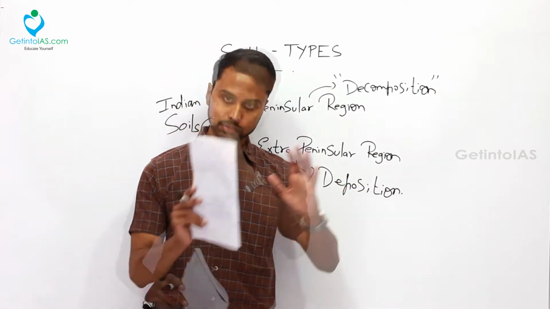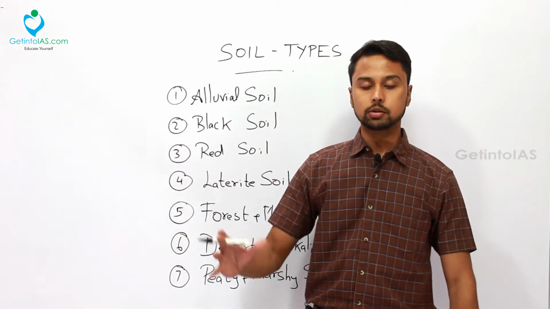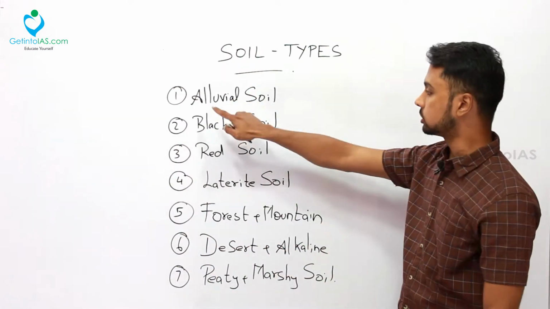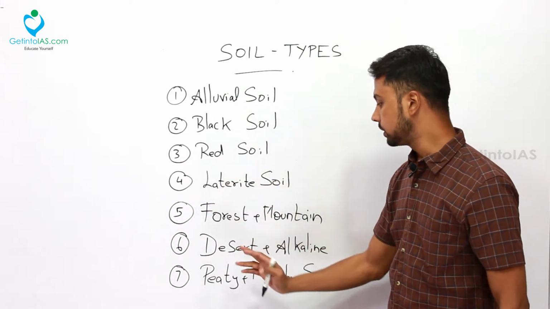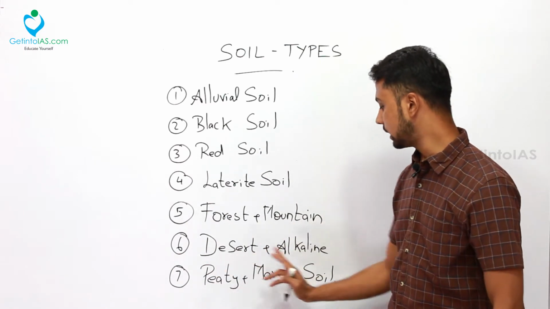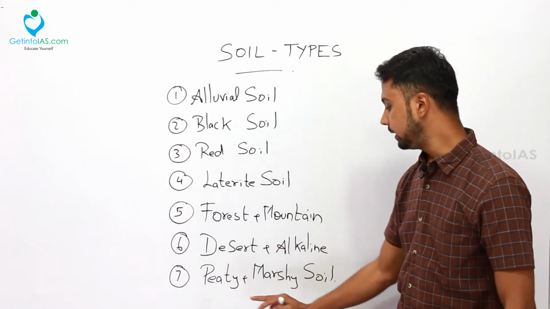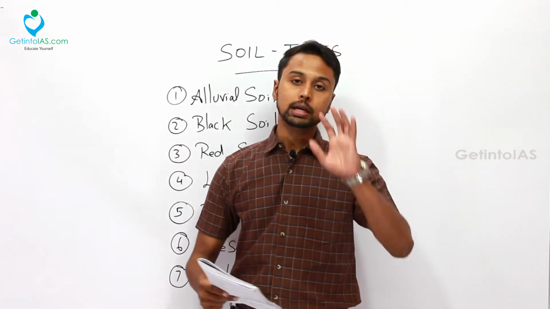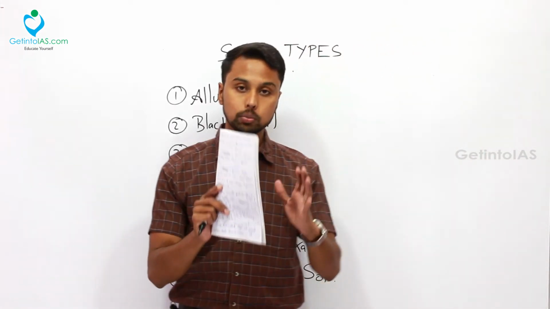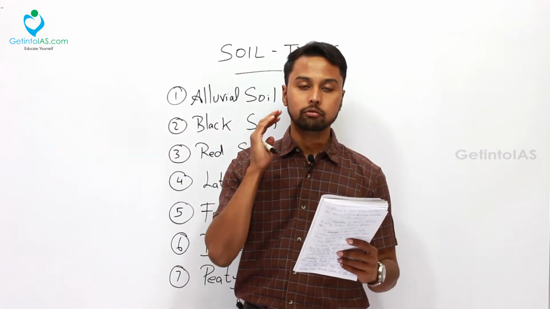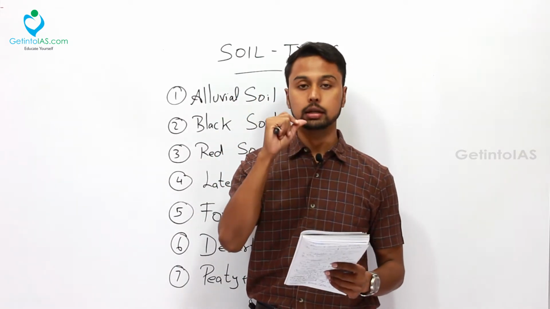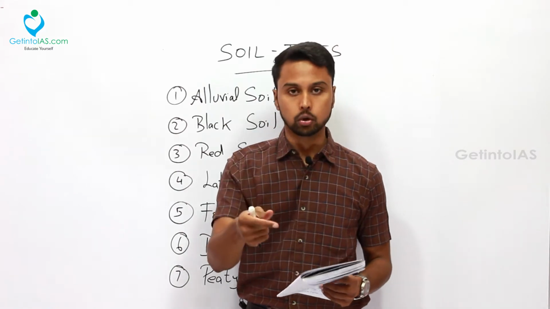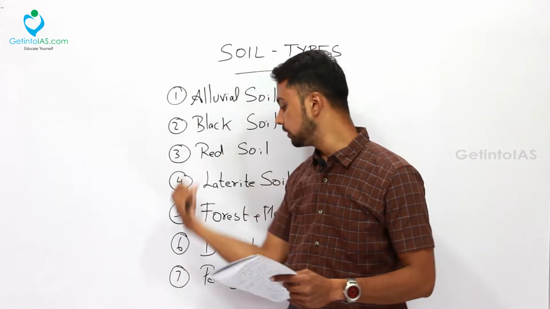Now we'll dive into the typical types of soils. So with respect to the types of soil, these 7 are the types of soil. First one is the alluvial soil, second is the black soil, third is the red soil, fourth is laterite soil, fifth is the forest and mountain soils, sixth is the desert and alkaline soils, seventh one is the peaty and marshy soil. So these are the 7 types of soil, and with respect to UPSC and very particularly with respect to prelims, these 7 types of soil are very important. And we'll be studying in different parameters. Every soil contains a unique feature that we'll be studying, and composition, and what are the crops grown. This is the parameter in which we'll deal with every soil here.